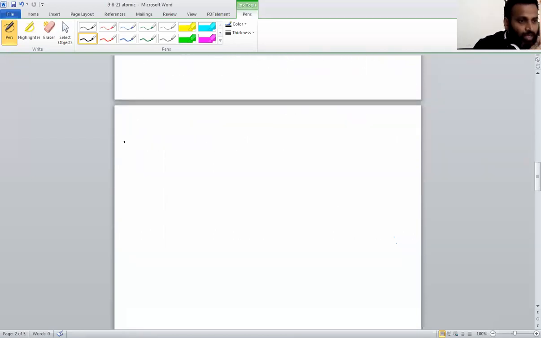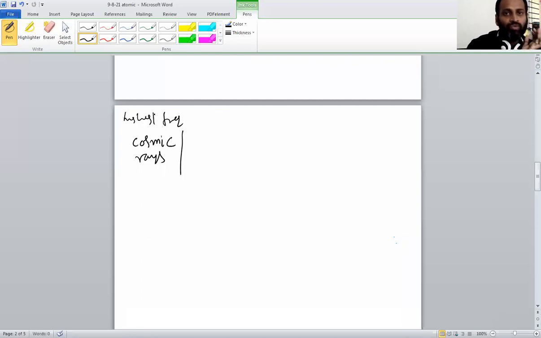The highest frequency radiation is cosmic rays. I am writing from the highest frequency, since I told you a spectrum means increasing order of wavelength or decreasing order of frequency.